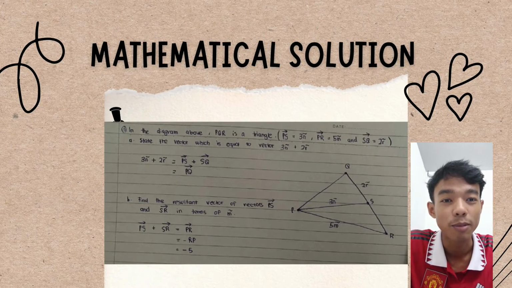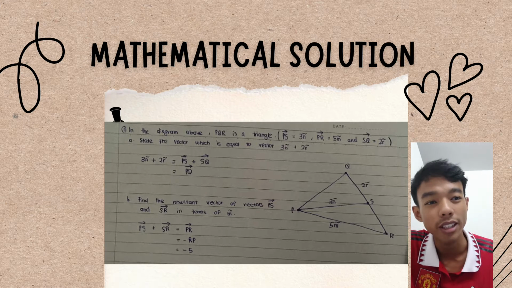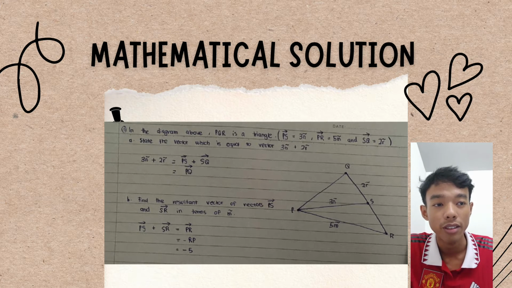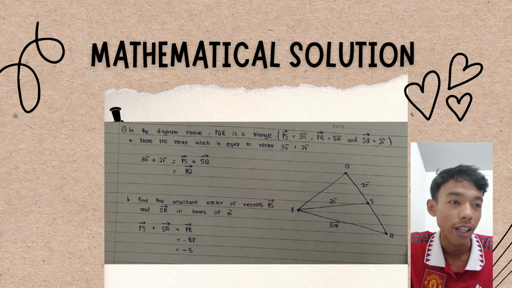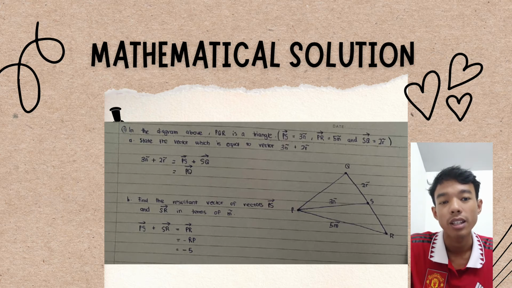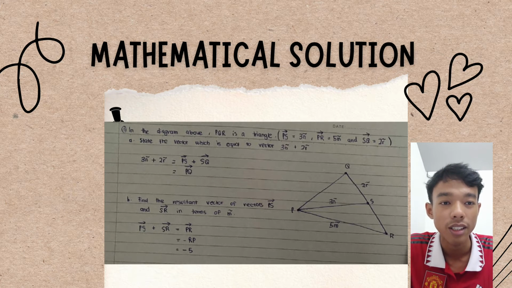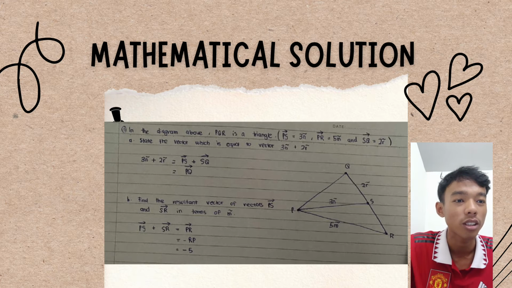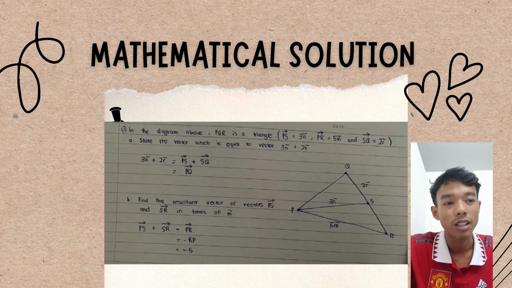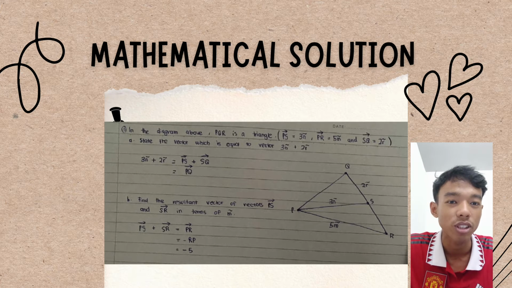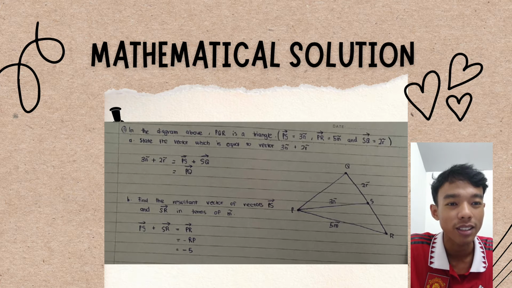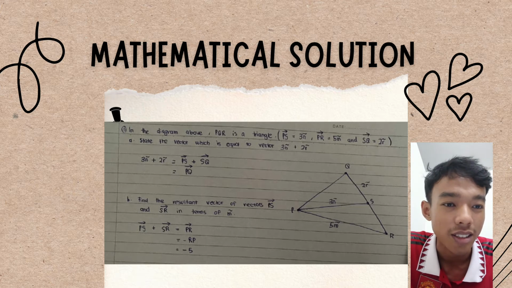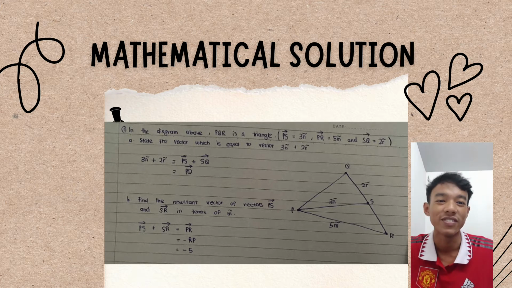Okay, number 1. In the diagram above, PQR is a triangle. P to S equals 3n, P to R equals 5n, and S to Q equals 2r. First, A: state the vector which is equal to vector 3n plus 2r. To solve this question, 3n plus 2r equals P to S plus S to Q, and in the end we get the answer, which is P to Q.